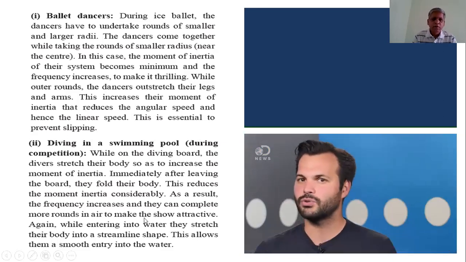These are the examples to explain the law of conservation of angular momentum.